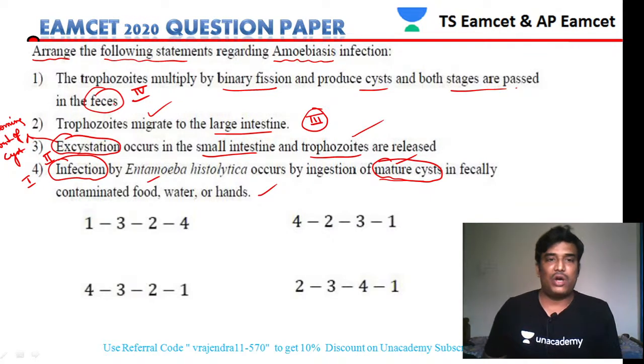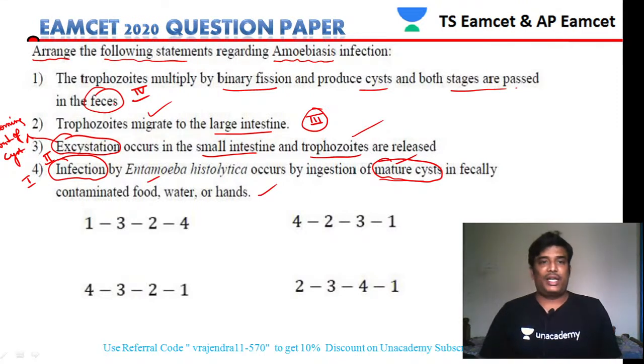Amoebiasis is caused by the organism called Entamoeba histolytica. Infection occurs by ingestion of the mature cyst in fecal contaminated food, water, or hands. Then what happens after that? Excystation occurs in the small intestine and trophozoites are released.